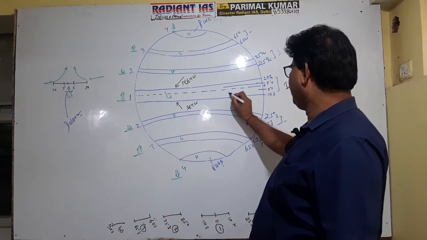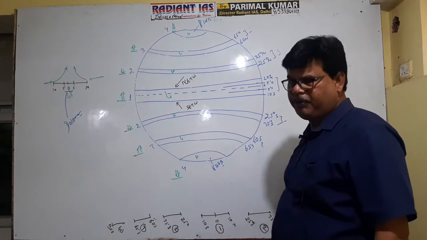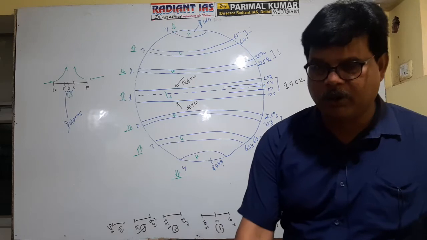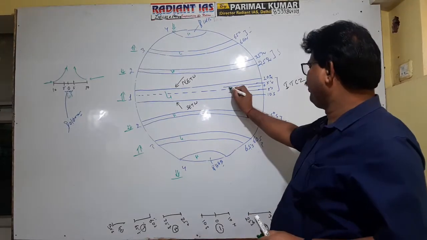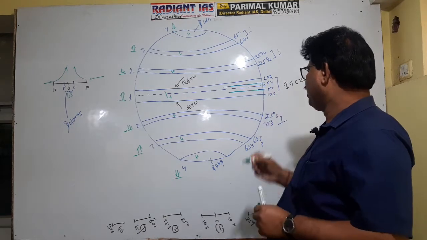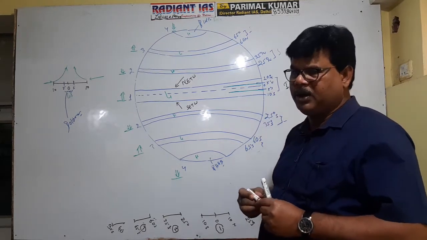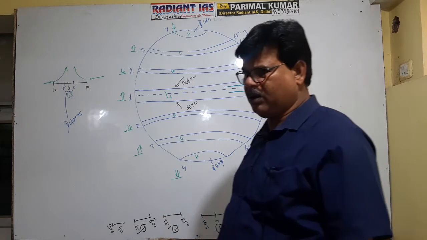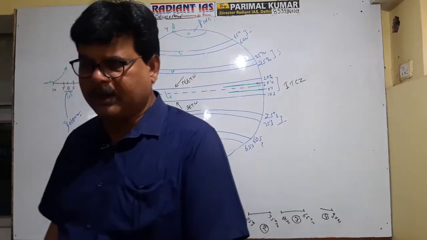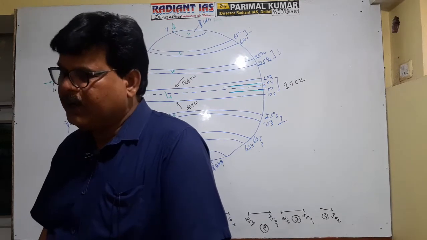This is the doldrum belt, and the central part of the equatorial low pressure belt is the doldrum belt. This is referred to as the zone of calm. In the zone of doldrum, surface winds are not effective. There is a dominance of air current. That's why calm conditions prevail in this zone.